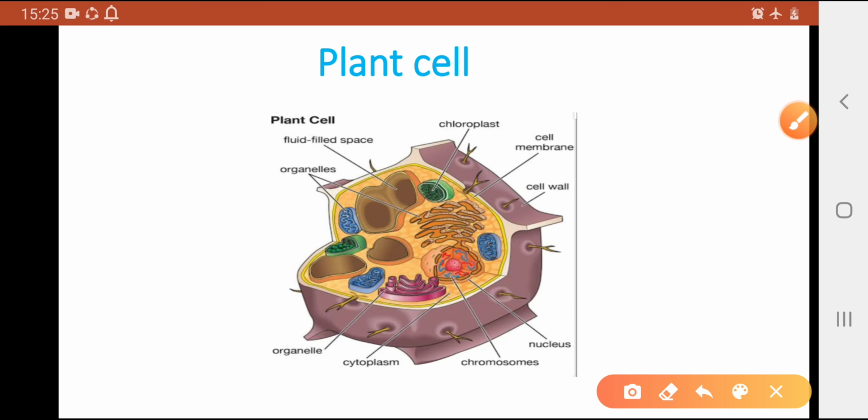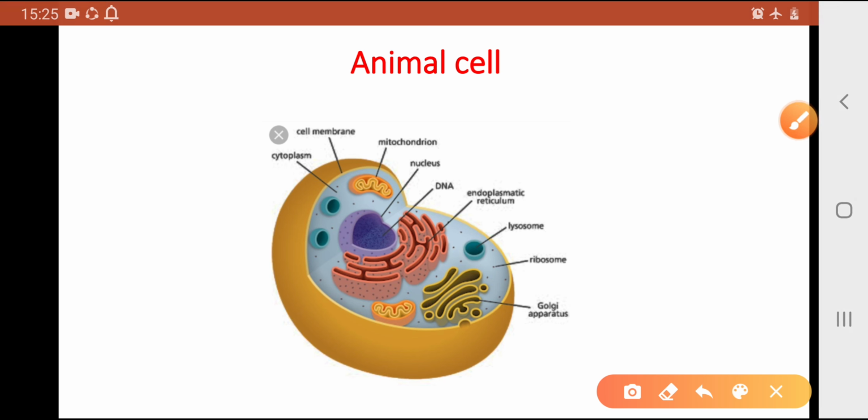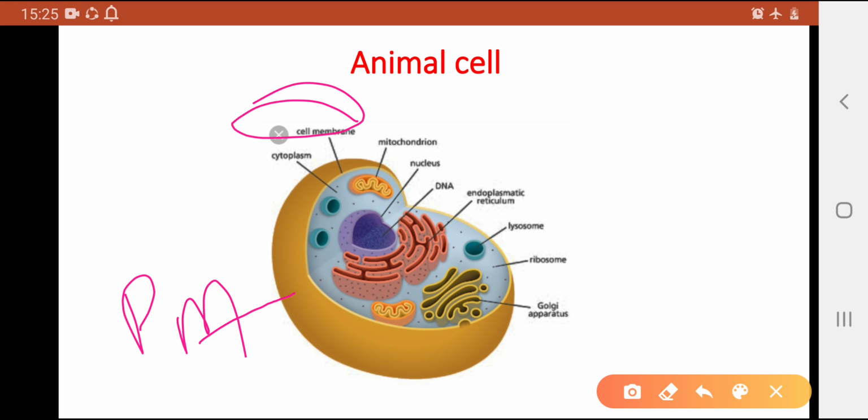That is also called, here we are talking about the animal cell. This is the plasma membrane, the outer membrane. It is also sometimes called the cell membrane. Inside the plasma membrane is the cytoplasm, and in the cytoplasm there are different organelles: mitochondria, nucleus, DNA, endoplasmic reticulum, lysosomes,